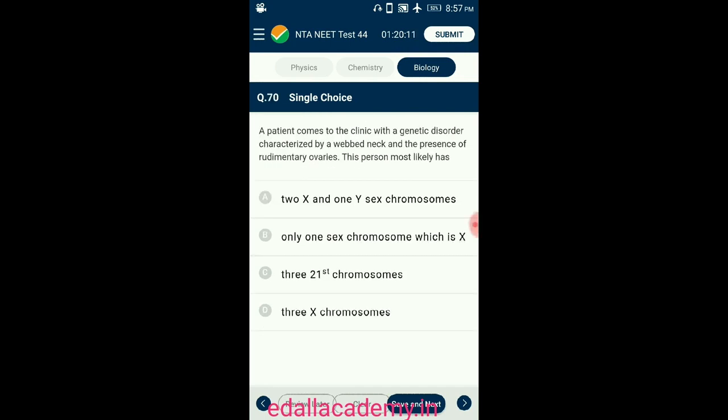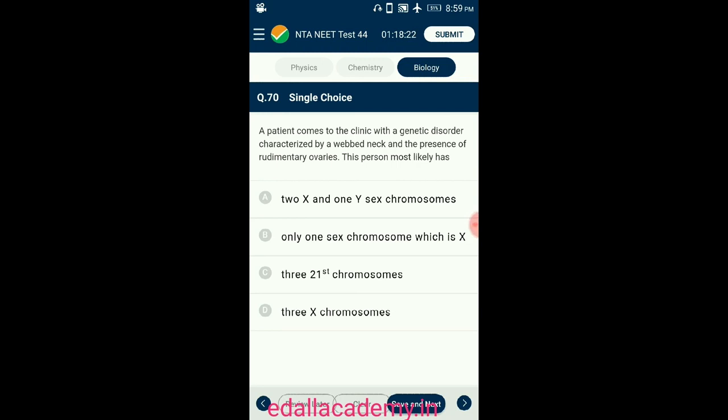Question number 70. A patient comes to the clinic with a genetic disorder characterized by a webbed neck and the presence of rudimentary ovaries. This person most likely has Turner syndrome. The disorder is caused due to the absence of one of the X chromosomes, so they have only 45 chromosomes. Such females are sterile as ovaries are rudimentary. They lack other secondary sexual characters.